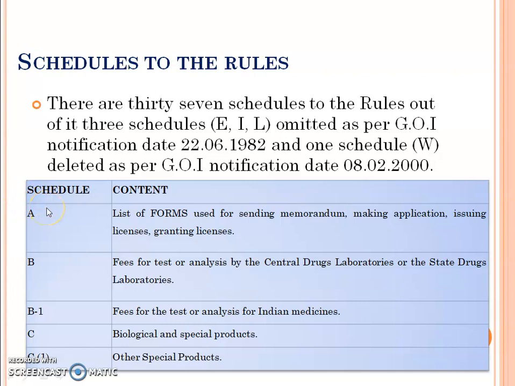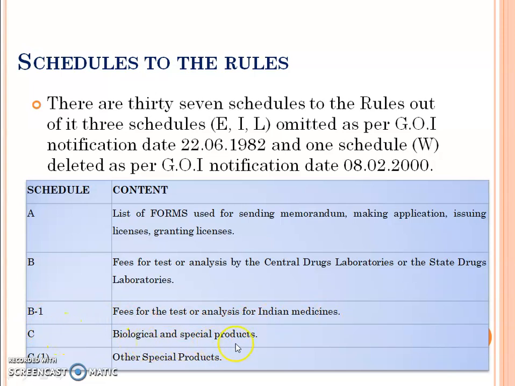So let's begin with the schedules to the rules. The first schedule is Schedule A, which contains a list of forms used for sending memorandum, making applications, issuing licenses, and granting licenses. Schedule B: fees for the test or analysis by the Central Drug Laboratory or the State Drug Laboratory. Schedule B1: fees for the test or analysis for Indian medicine.